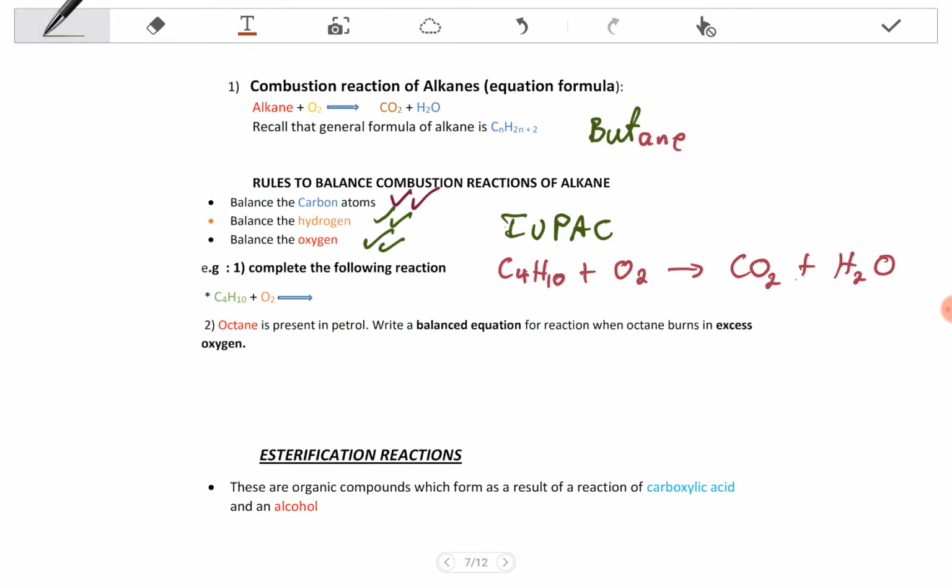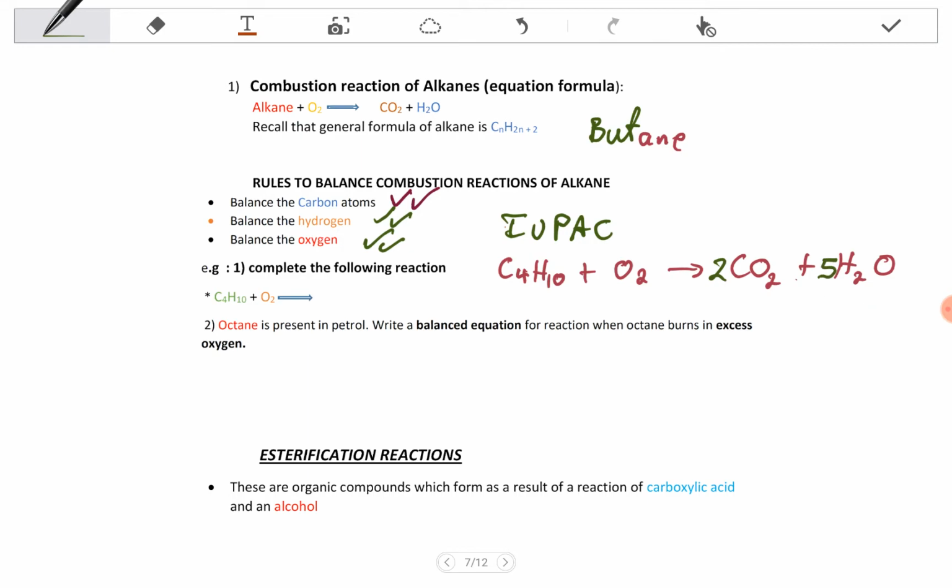So now what we are left with is to balance it. If you are given this, you don't even have to think about the products. They're always like that. Okay, so let's balance. First we balance the carbon. We have 4 here, so we put 2 here in order to have 4. All right, we balance the hydrogen. We have 10 hydrogens here, so we have to put 5 here in order to have 10.